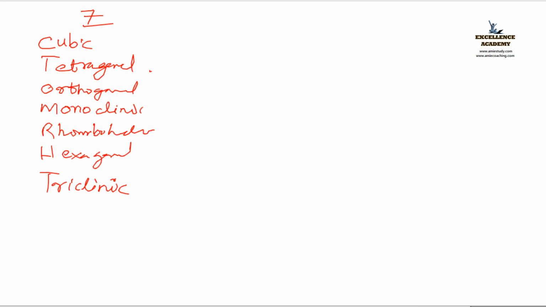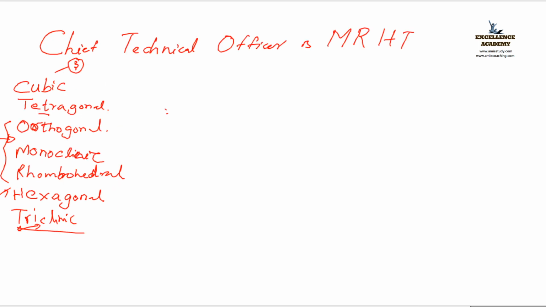Now let us see what difference is there for this A, B, C, and alpha, beta, gamma. That is our villains, isn't it? So let us see what are the differences there. Here I shall give you one more trick. For the cubic, you know that is A equal B equal C, alpha equal beta equal gamma equal 90 degrees, right? The first one is known to us.